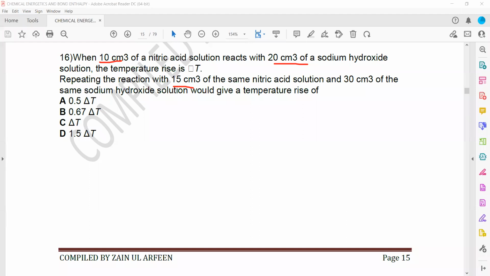So look, the temperature depends on two things: how many moles are used and what is the total volume of the solution used for the experiment.